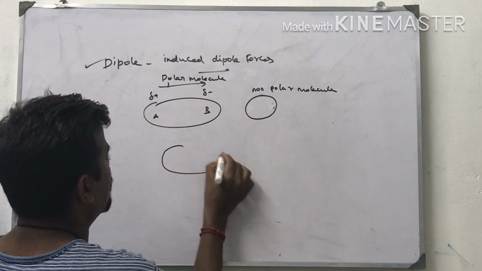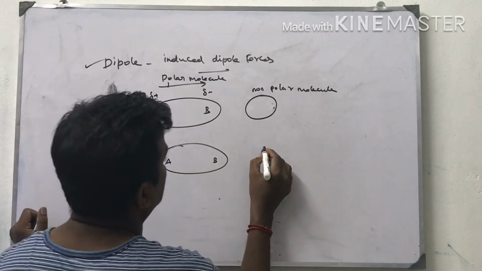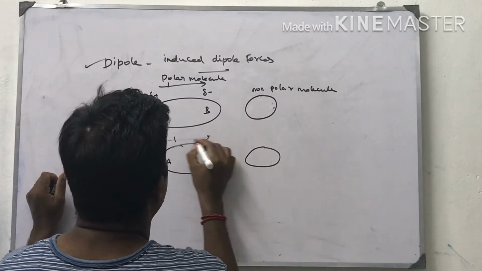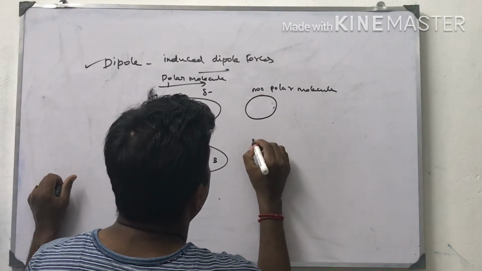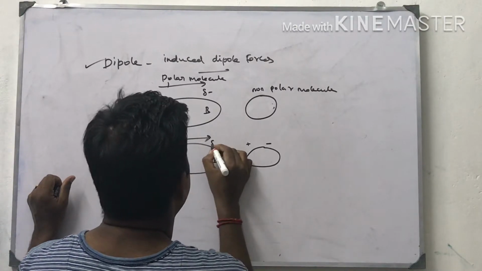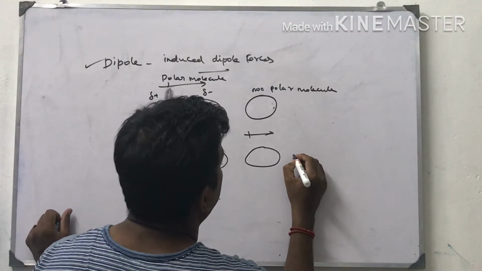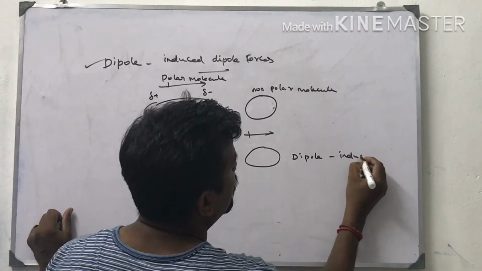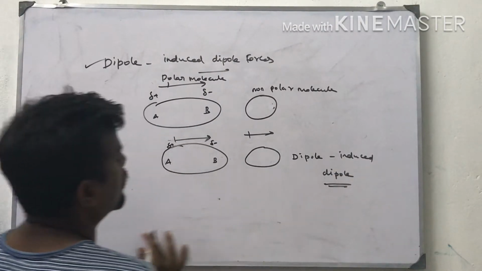So with the disturbance of this one, what happened now? Some temporary dipole moment developed in the non-polar molecule with the effect of this polar molecule. This is called dipole induced dipole forces.